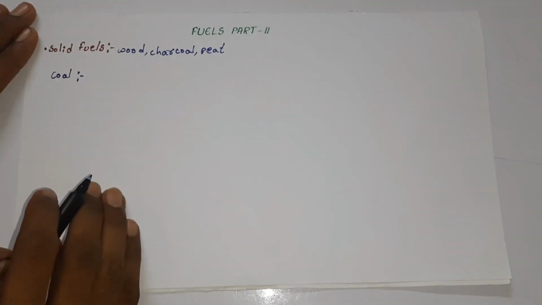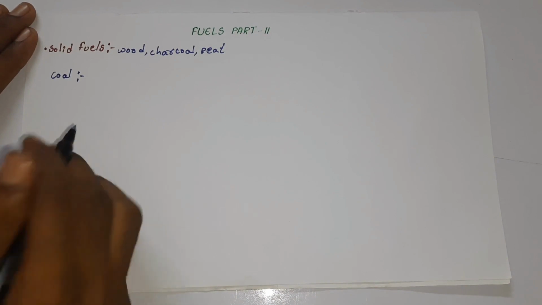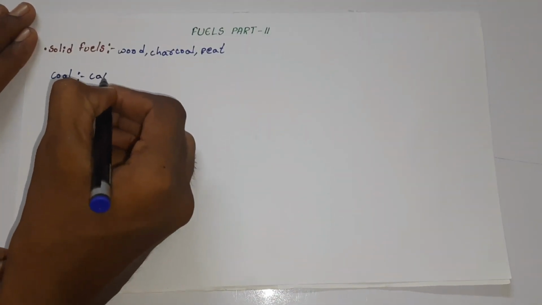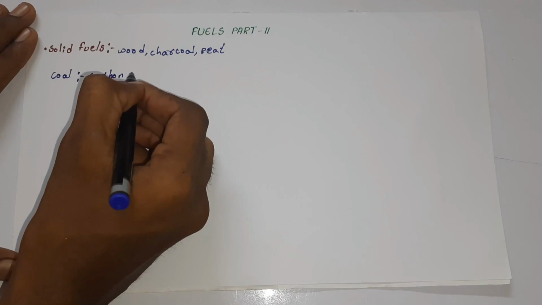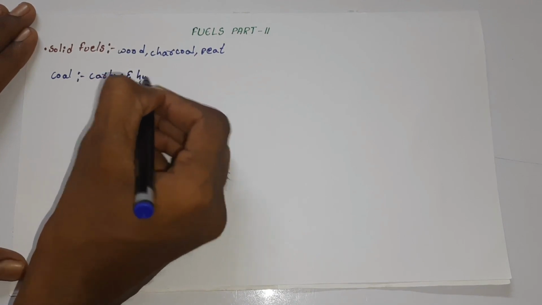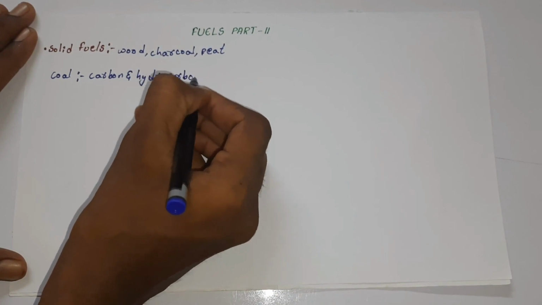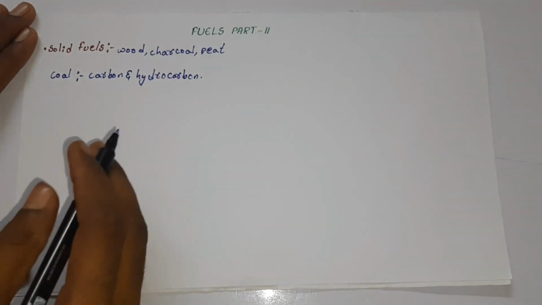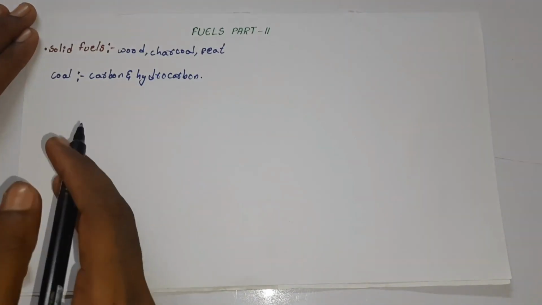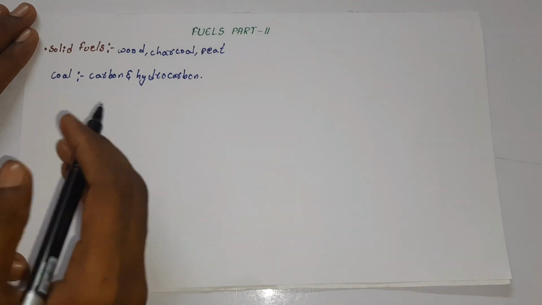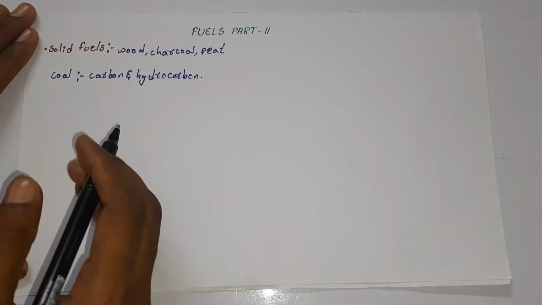If you see, coal is mainly composed of carbon and hydrocarbons. Since coal is a solid fuel, it is mainly composed of carbon and hydrocarbons, which contain energy, and that energy can be released through combustion.